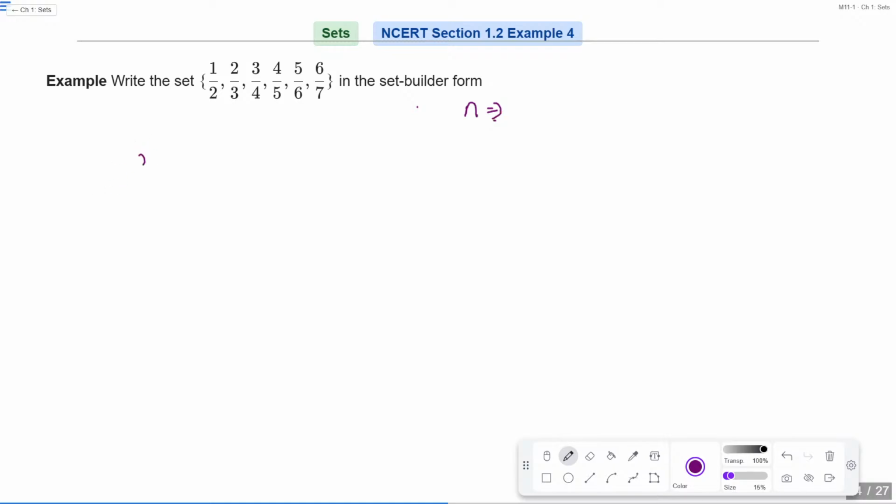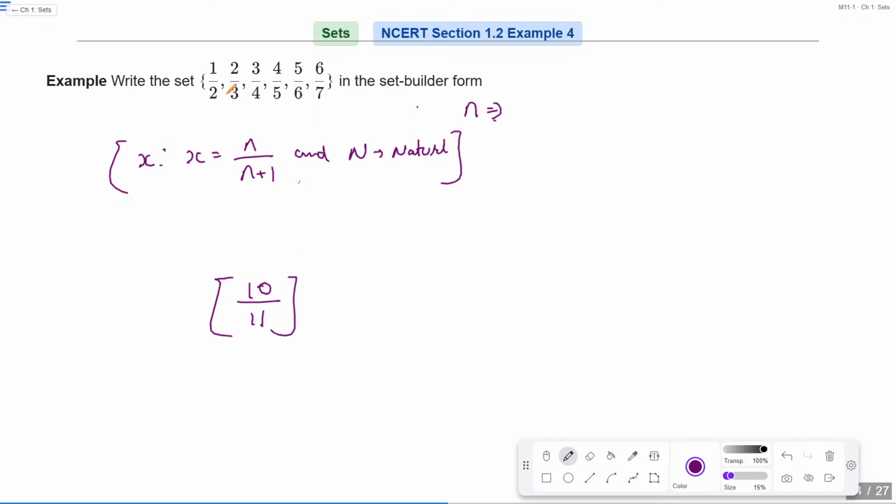Because if you write x such that x is equals to n by n plus 1, we are saying n is your natural number. So it means 10 by 11 is also the element of this set. Means अगर मैं n की जगह let's take n is equals to 10, so it means 10 by 11 is also the element of this set.